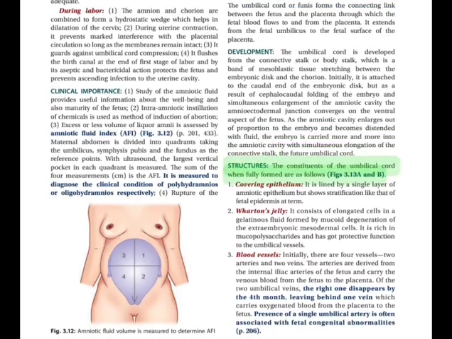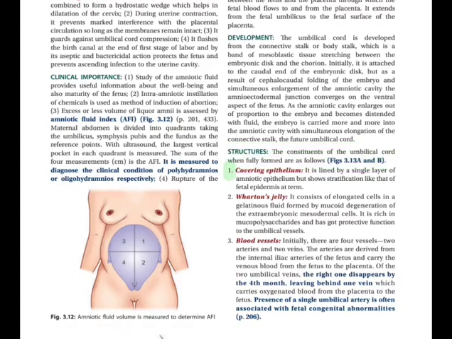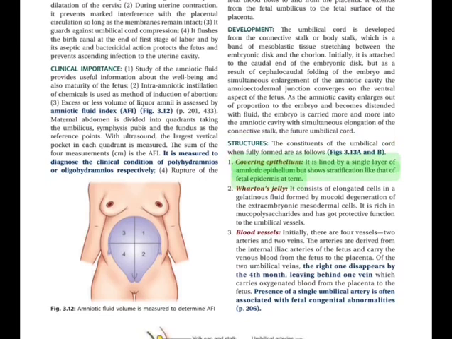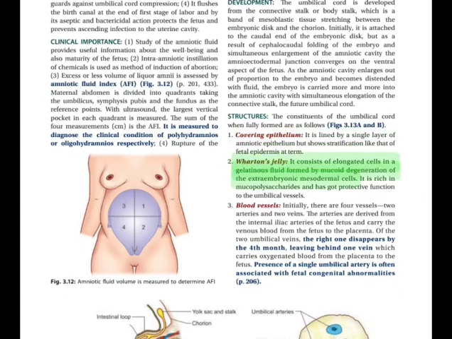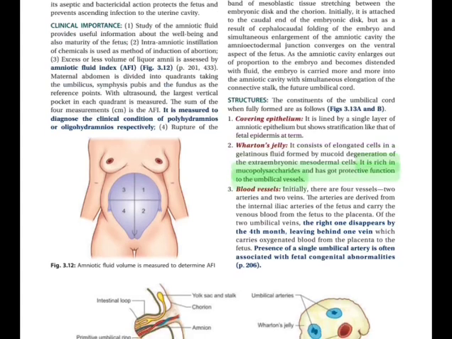Structures. The constituents of the umbilical cord when fully formed are as follows, Figs 3.13a and b. 1. Covering epithelium. It is lined by a single layer of amniotic epithelium but shows stratification like that of fetal epidermis at term. 2. Wharton's jelly. It consists of elongated cells in a gelatinous fluid formed by mucoid degeneration of the extraembryonic mesodermal cells. It is rich in mucopolysaccharides and has a protective function to the umbilical vessels.